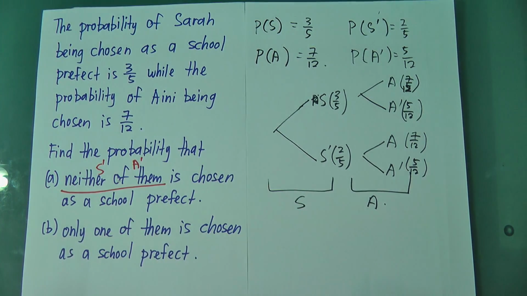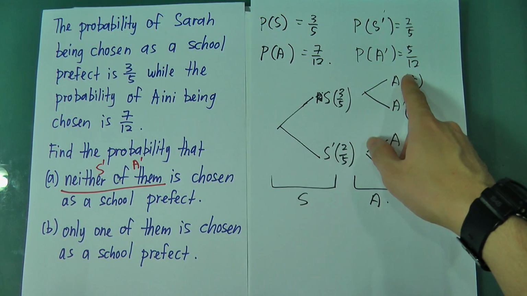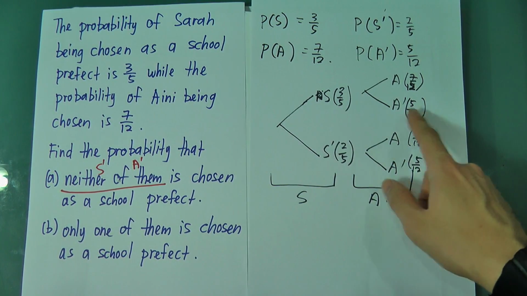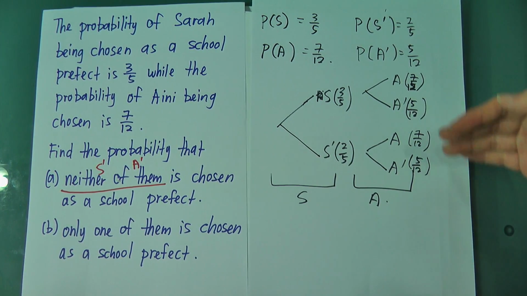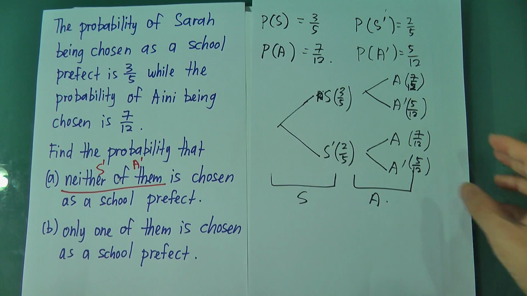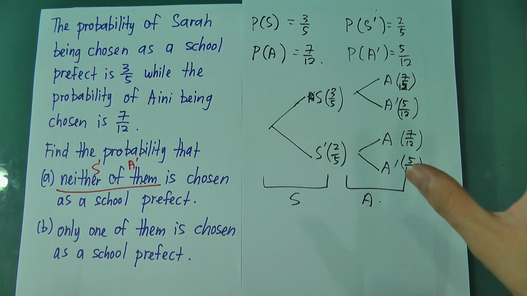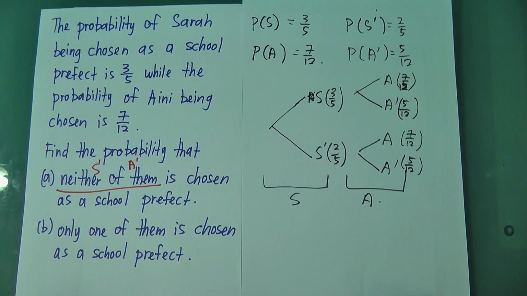The way we use a tree diagram is, when you go along the branches from one to the next, you multiply. This one multiply this one, this one multiply this one, this one multiply this one, this one multiply this one. However, from top to bottom, we sum them up. You just need to memorize the multiplication because you're going to use it a lot.